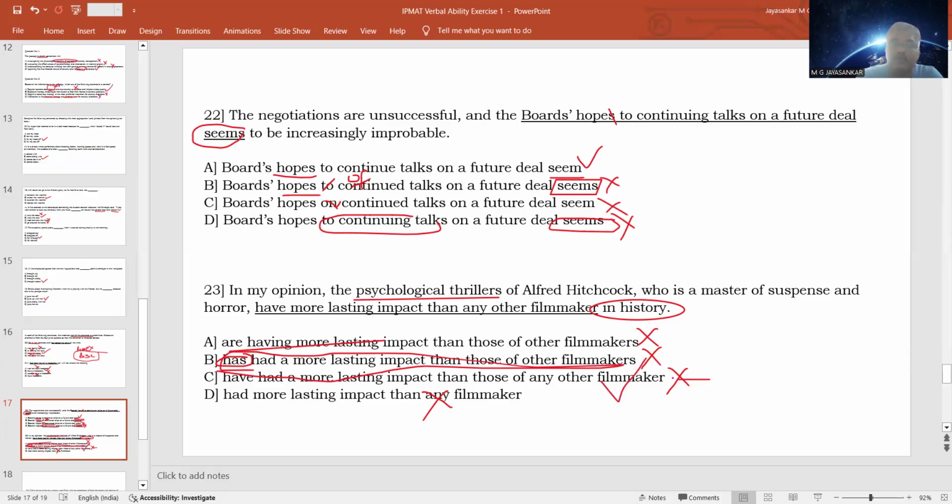I'm sorry, first I put it wrong. So this option is wrong because of this has had. It should be have had. So that is why have had a more lasting impact is the better answer than option A.